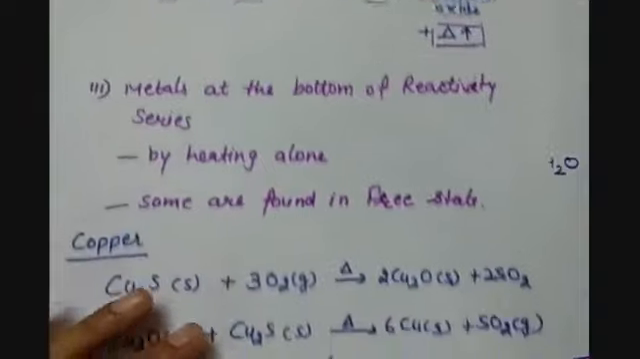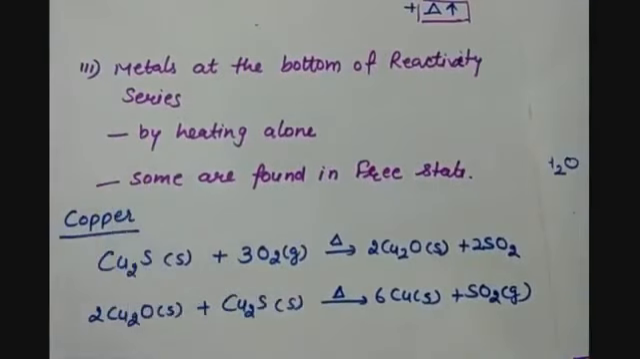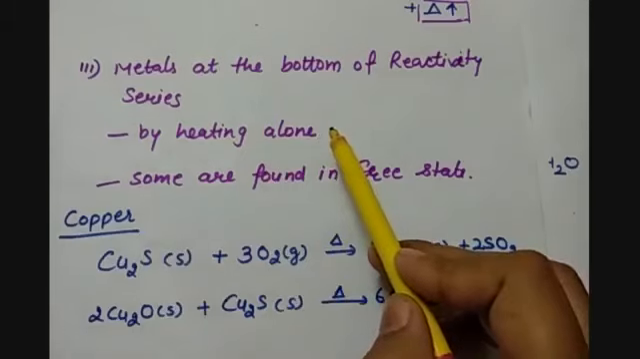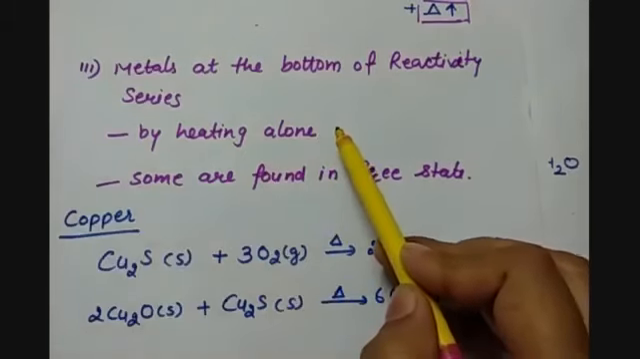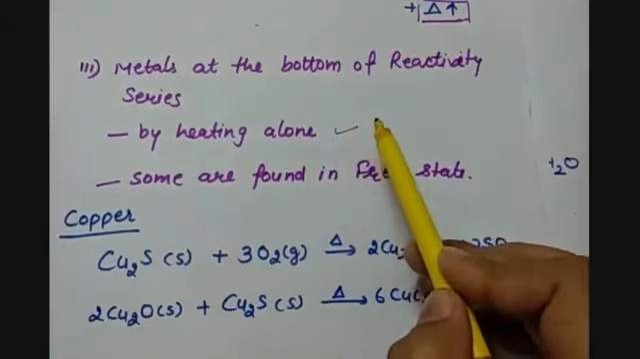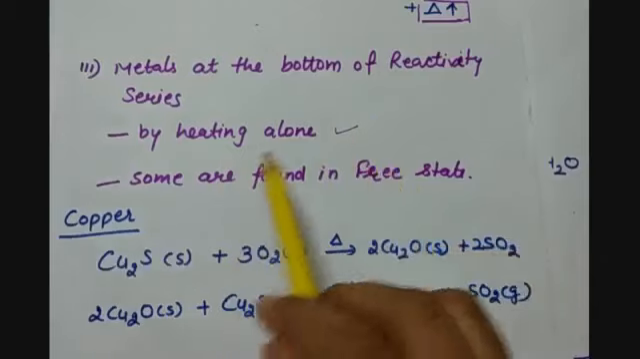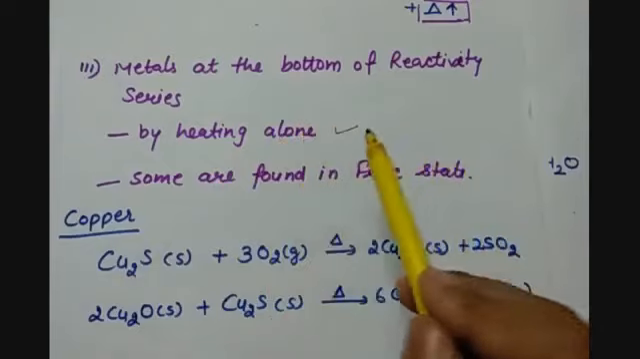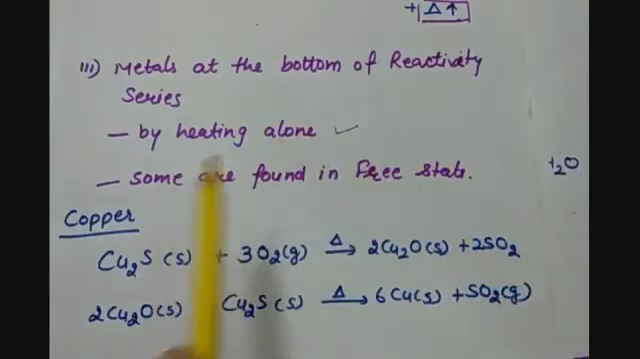Then the third part is metals at the bottom of the reactivity series. We know that metals at the bottom of the reactivity series are of two kinds: very low reactivity and least reactive metals. The metals which are very low reactive can be reduced by heating alone. For example, copper, because when these metals are burnt in the presence of air, they are reduced to metals.